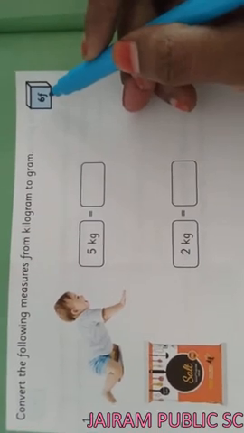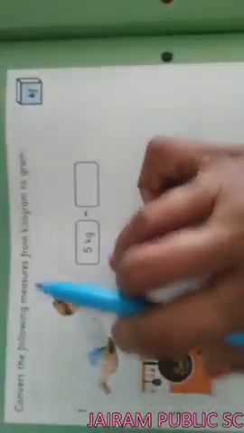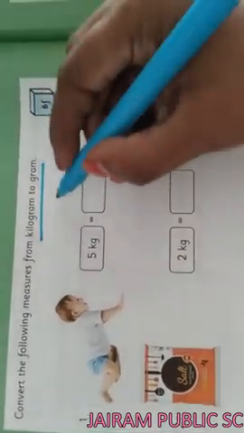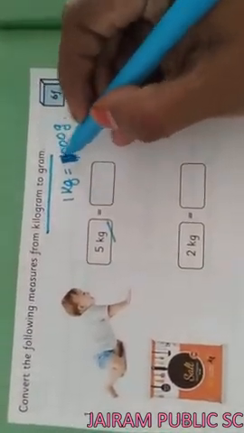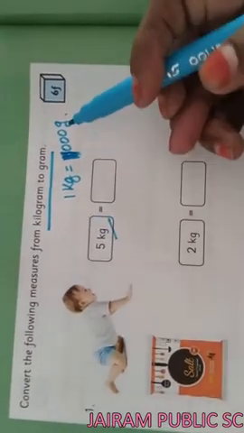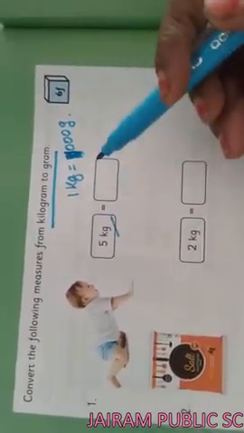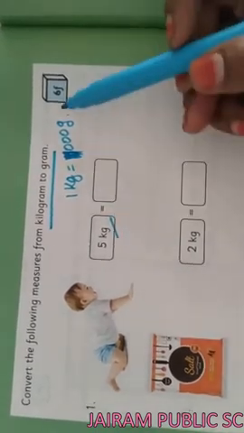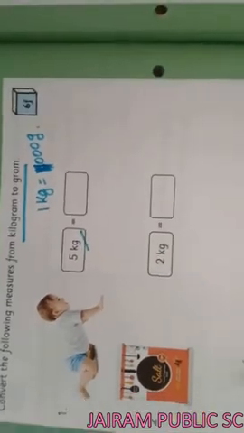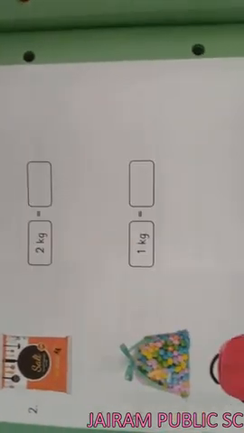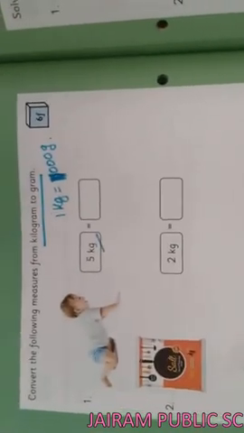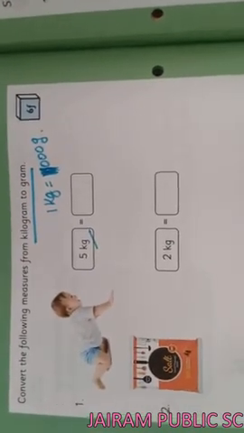Activity number 6F. Convert the following measures from kilogram to gram. 1 kilogram is nothing but 1000 gram. So we have to multiply the kilogram by 1000. It will be changed as 5 multiplied by 1000. It will be 5000 gram. Like that you have to convert the following questions. Complete it and upload it in the Chrysalis app, children.